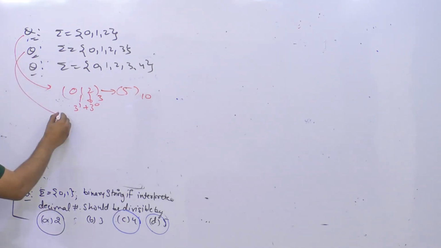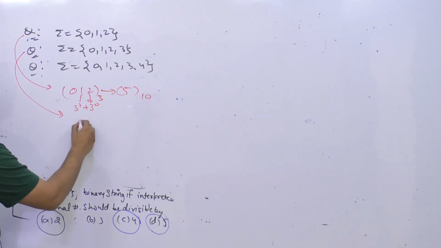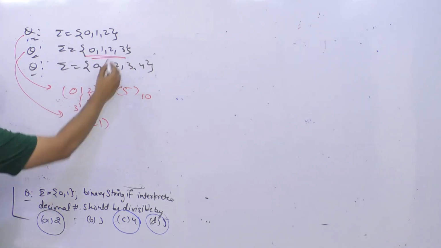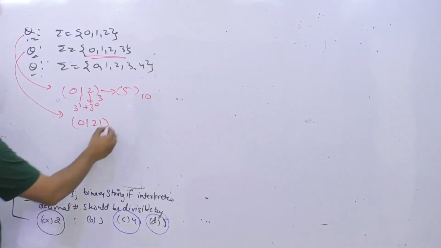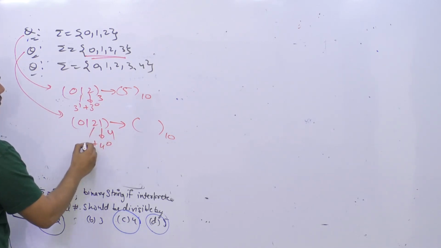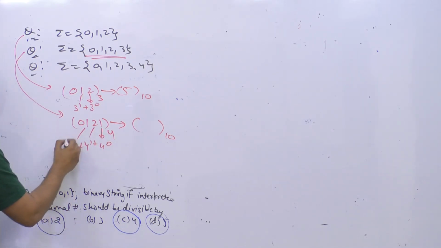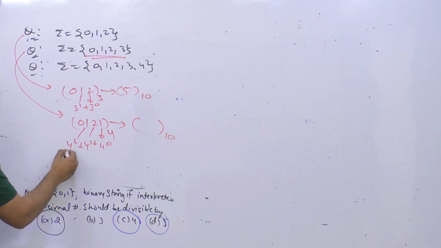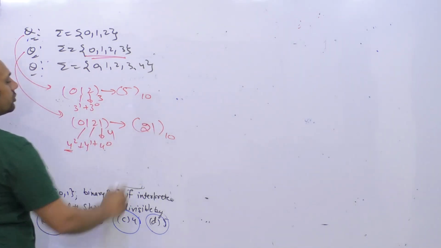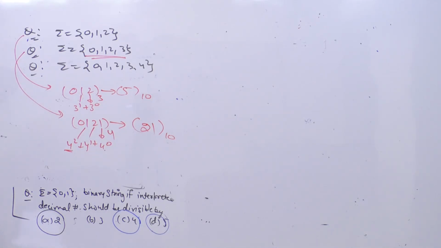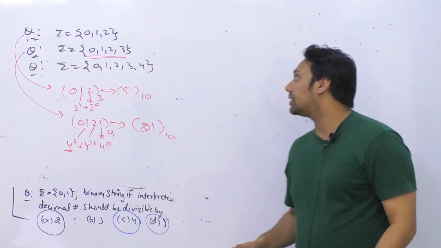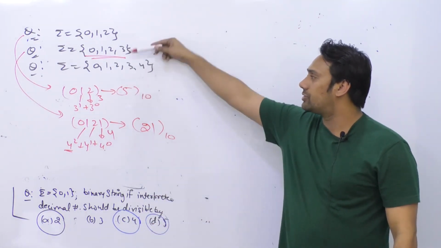If I take any number like 0, 1, 2, 1, in this case because we have 4 symbols, it is base 4. If we convert this number to a decimal number, it is 1 into 4 to the power 0 plus 2 into 4 to the power 1 plus 1 into 4 to the power 2. So this is 16 plus 4 is 20, 20 plus 1 is 21. So in decimal this value is going to be 21. So you can have numbers which are of different bases, right? Here the base is going to be 4 because there are 4 symbols.